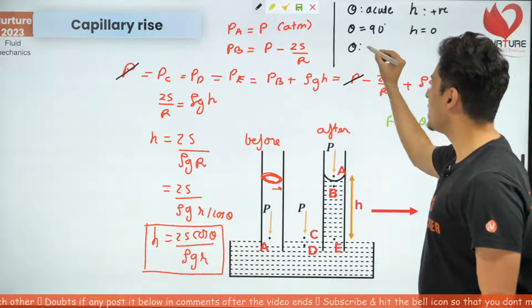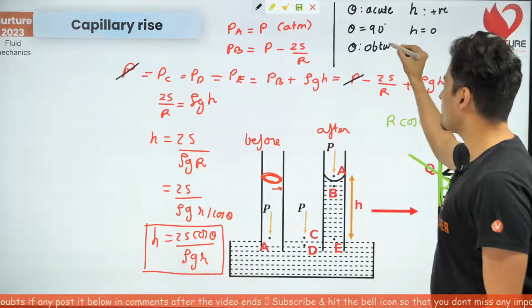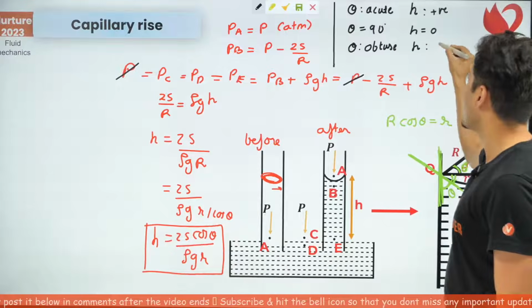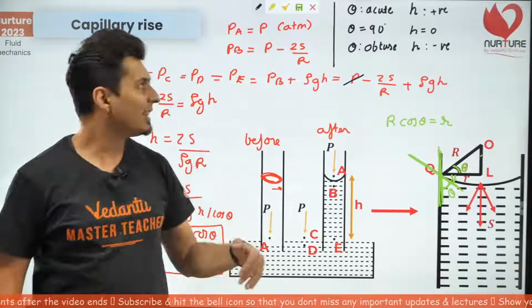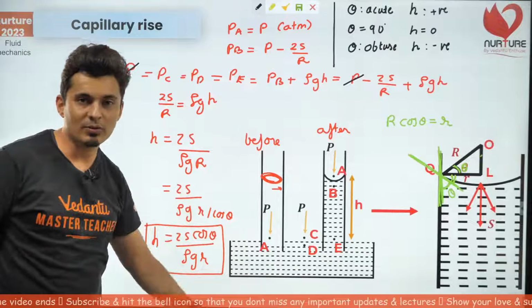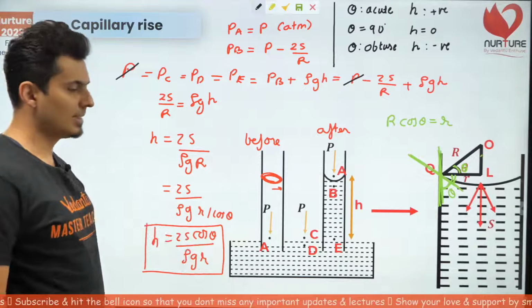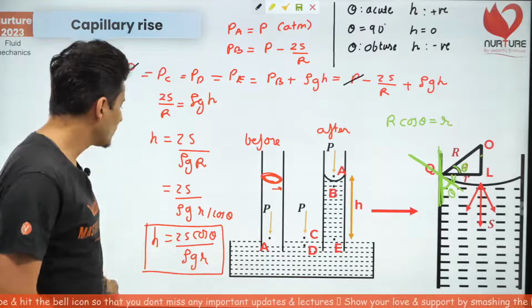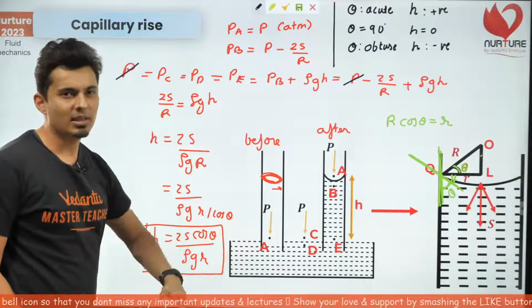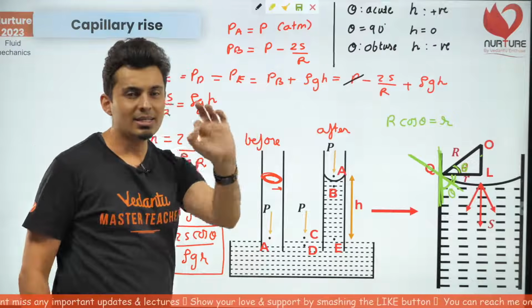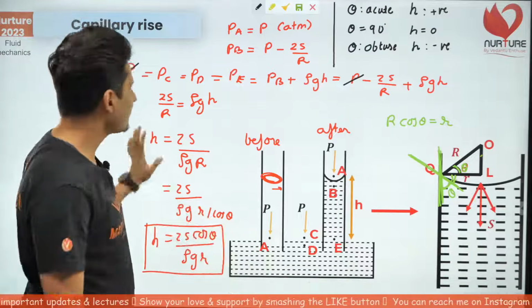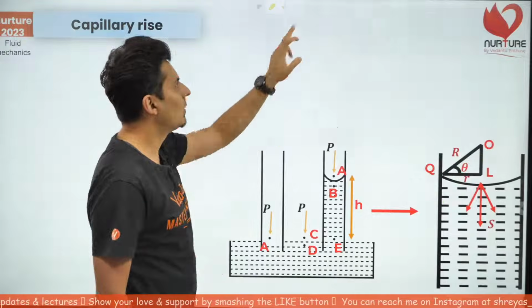And if theta is obtuse, then the value of H will be negative. As simple as that. So when theta is obtuse, the value of H will fall and it will go down. That's it. So this formula can be used for both rise as well as fall. Negative just signifies it's not going to rise up, it's going to fall, just like mercury in glass. As simple as that. Keep all of these things in mind.